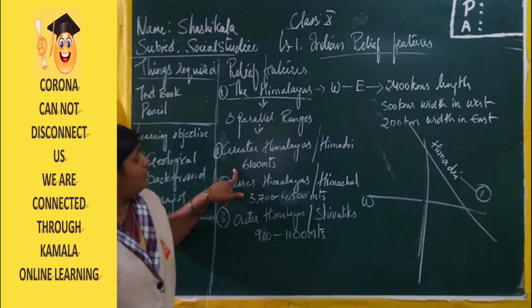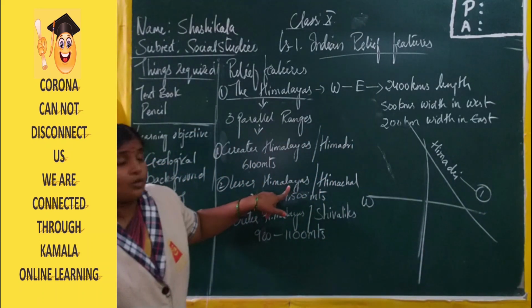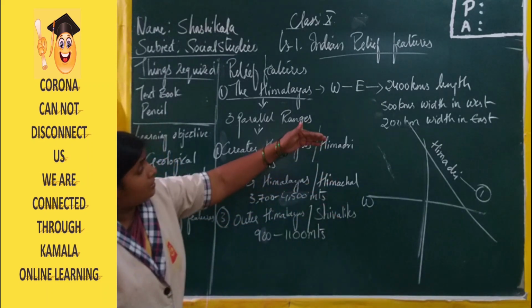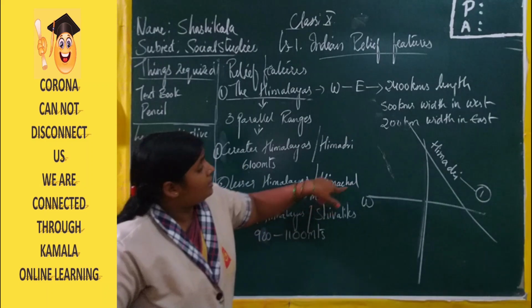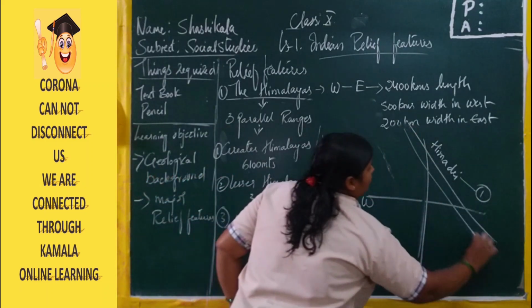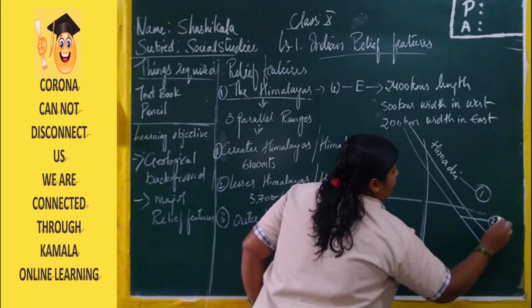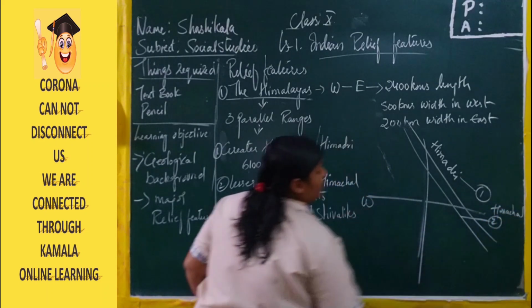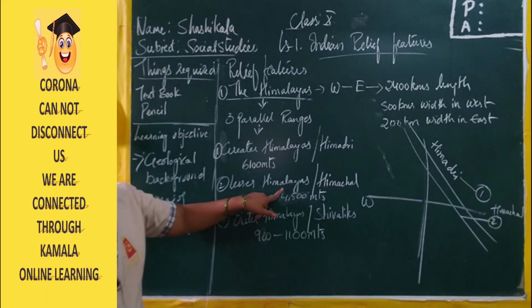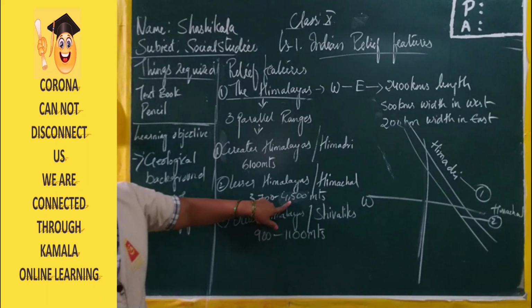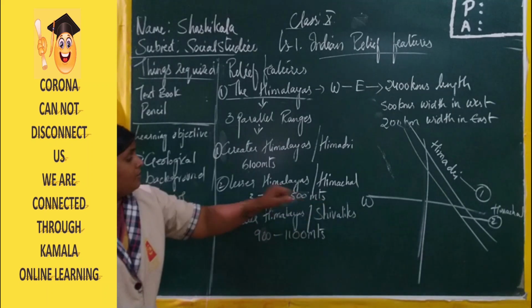The second one is the Lesser Himalayas, or Himachal. This Himachal is parallel to Himadri. The height of the Lesser Himalayas is 3,700 to 4,500 meters.